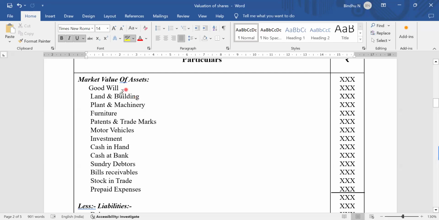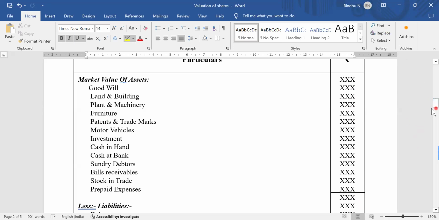Goodwill, land and building, plant and machinery, furniture, patents, motors, investment, cash in hand and cash at bank, sundry debtors, bills receivable, stock in trade, prepaid expenses. This all comes under the assets information. ಇವೆಲ್ಲ assets information ಅಲ್ಲಿ PU ಇಂದನೇ ನೀವು ಕಲ್ತಿರ್ತೀರಾ. ಇದನ್ನ ಐಡೆಂಟಿಫಿಕೇಶನ್ ಮಾಡಿ ಜಸ್ಟ್ ಅಮೌಂಟ್ ಅನ್ನ ನೀವು ಮೆನ್ಷನ್ ಮಾಡಿ ಟೋಟಲ್ ವ್ಯಾಲ್ಯೂನ ನೀವು ಐಡೆಂಟಿಫೈನ ಮಾಡಬೇಕಾಗುತ್ತೆ.